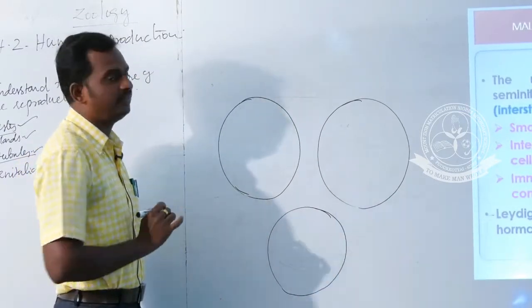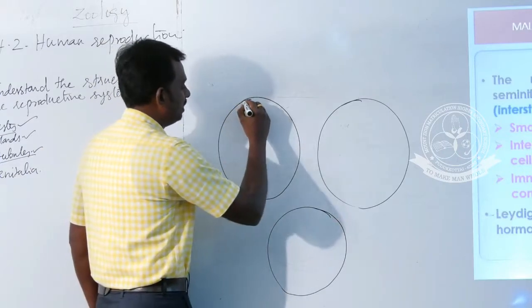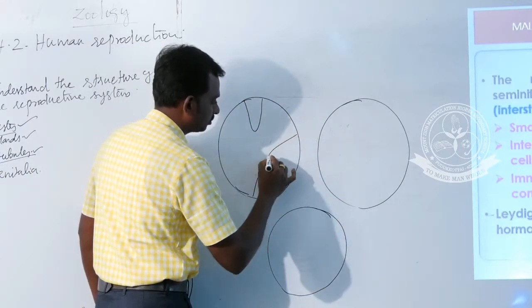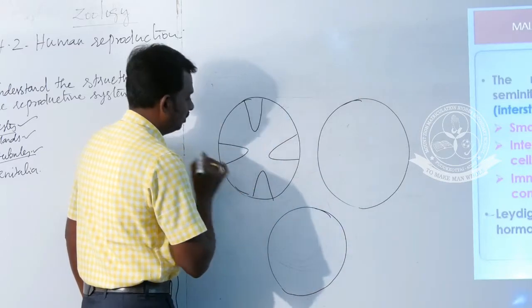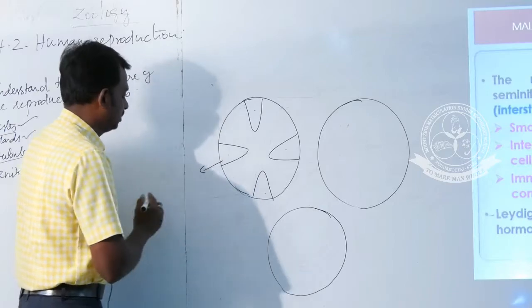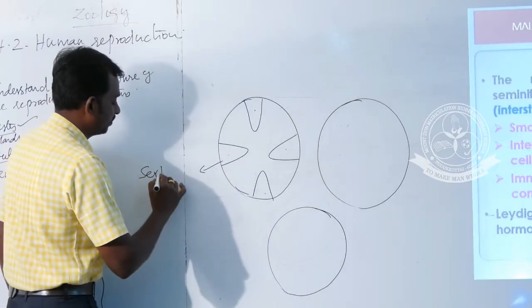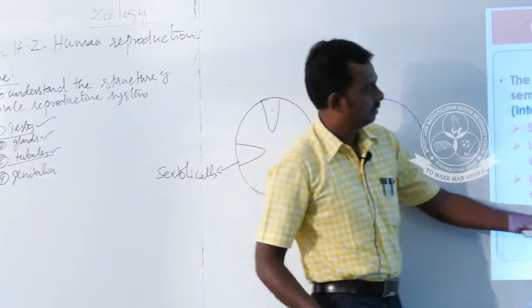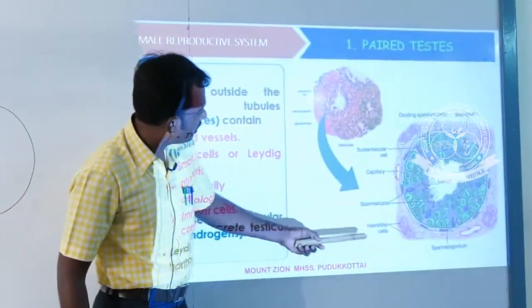Each seminiferous tubule contains cone shaped cells. These cone shaped cells are called Sertoli cells.